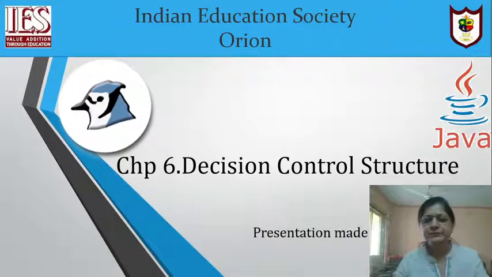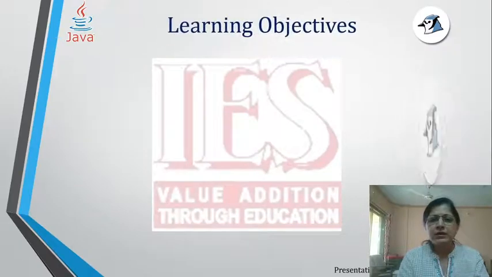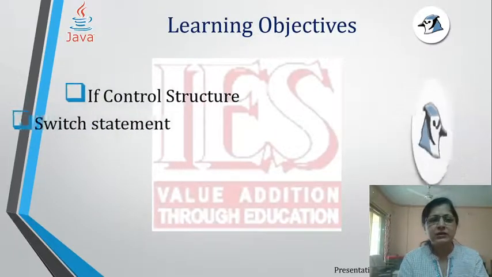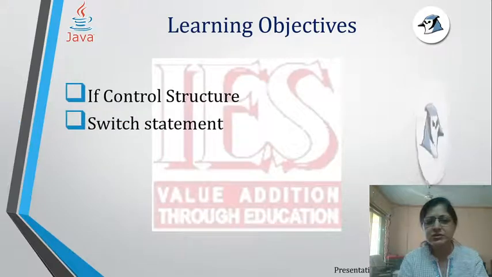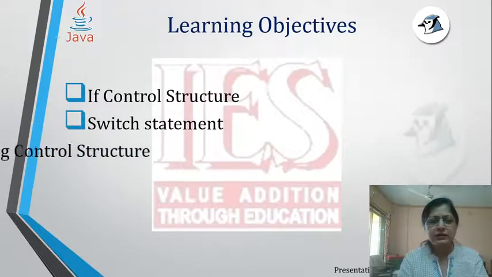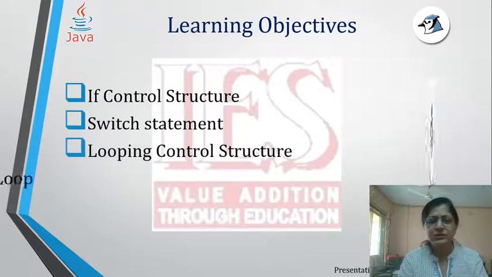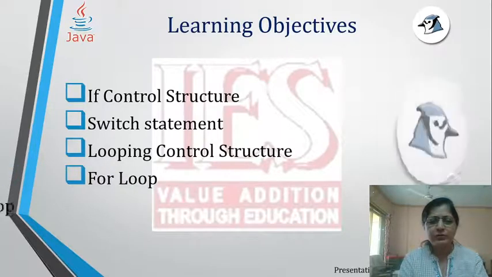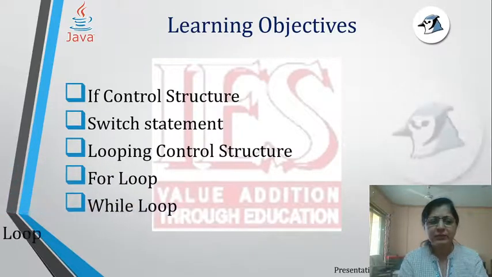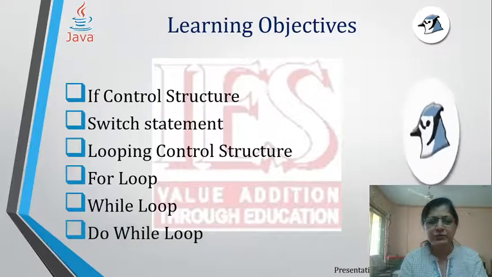Here we are. This is chapter 6. In this chapter, what will be covered is the if control structure, the switch statement, and the looping control structures: for loop and while loop. This is all part of the loop control.